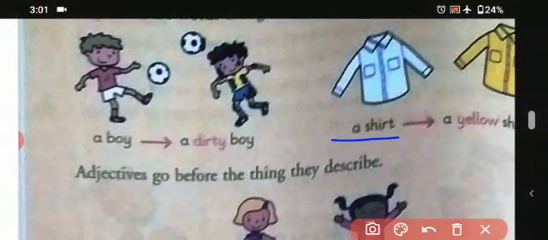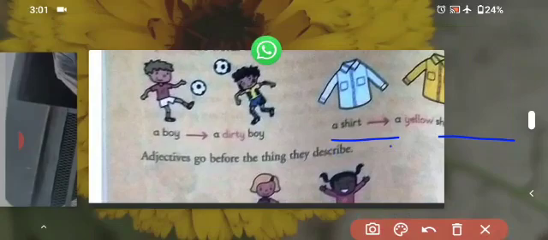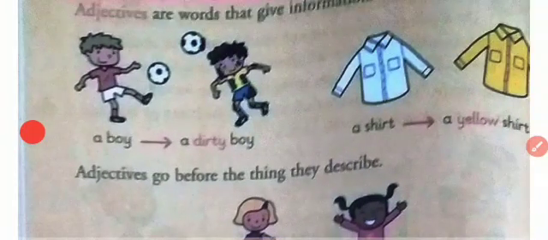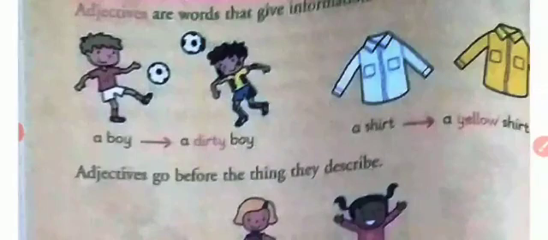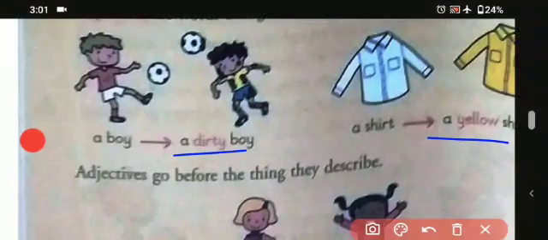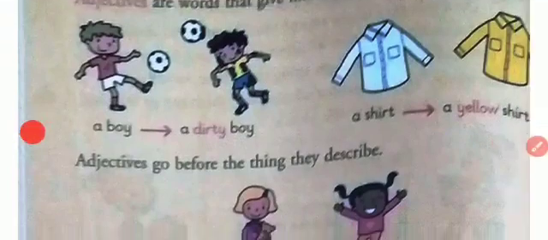There is a normal white shirt. There is a yellow shirt, as we can see in the image. Okay students, so this is how the sentences are telling about the quality or describing information about the shirt. The boy is dirty and the shirt is yellow. Okay.